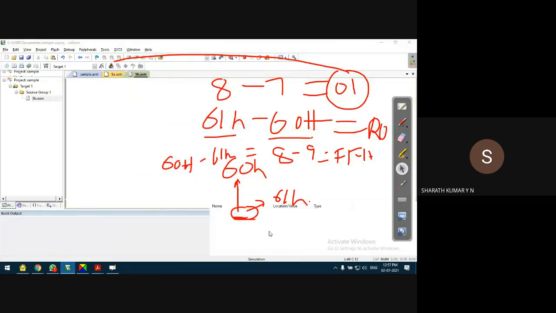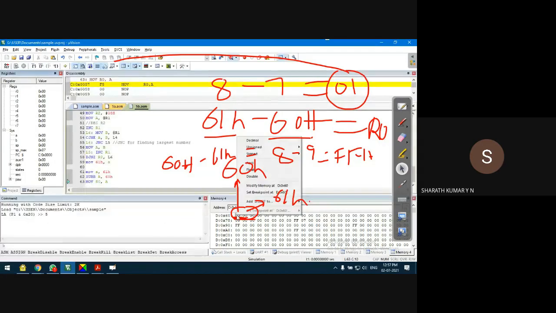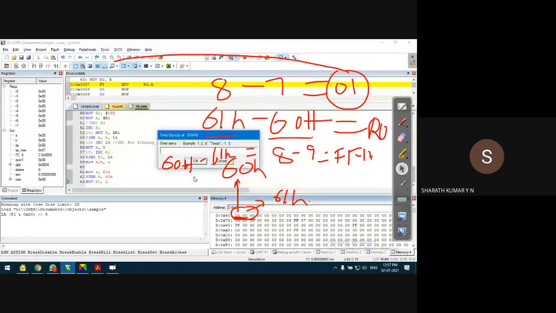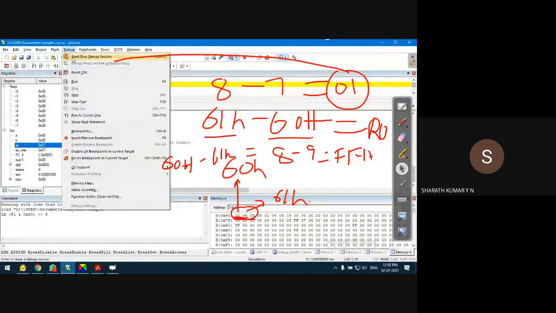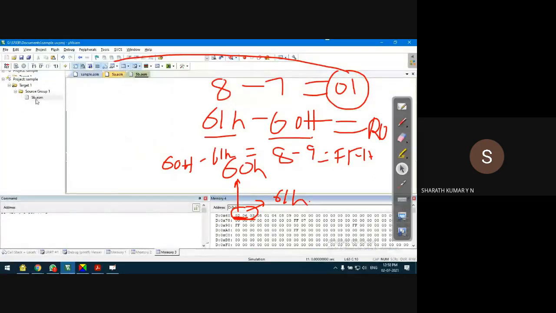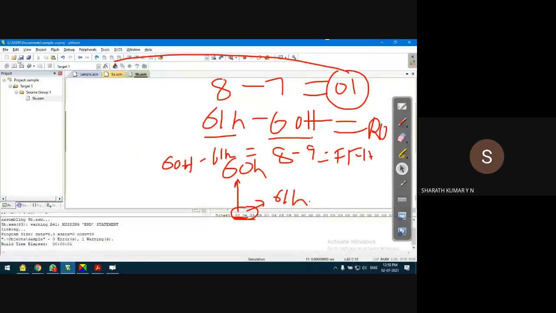So let us run the program again. Hopefully I'll run the program with the same numbers. I'm not sure. Let us take some numbers. Is it 8 numbers, guys? 2, 6, 3, 5, 1, 4. Okay, I'm making sure that, sorry, I gave the data in a wrong location. That should be given in 30H. Let me run the program again.